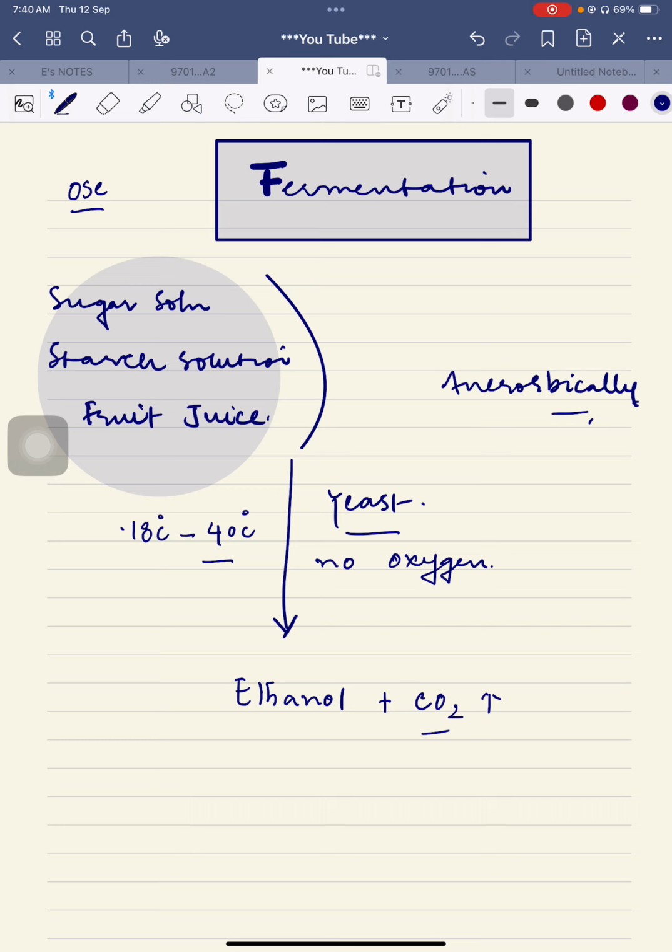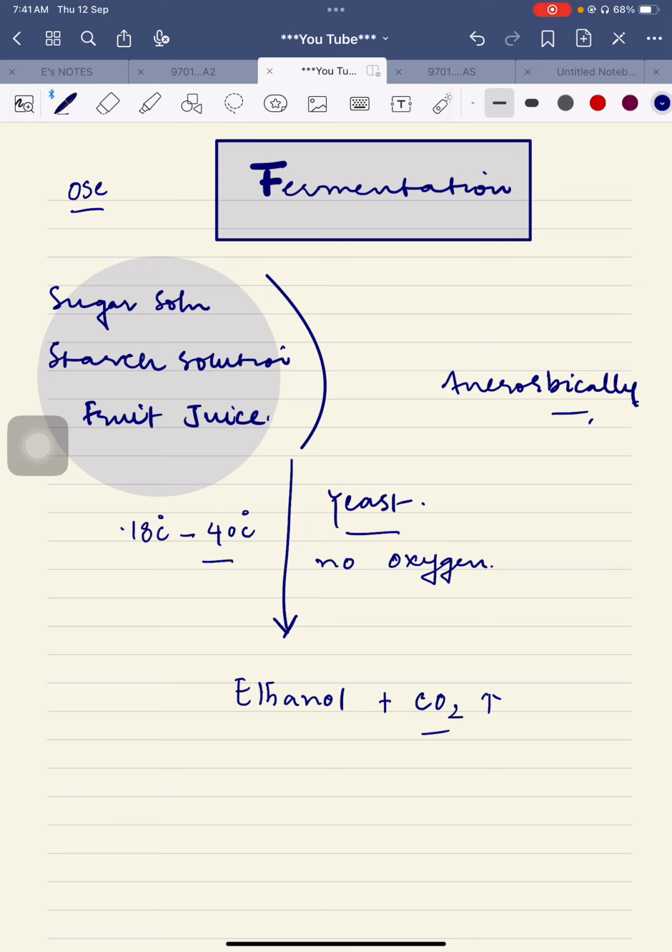One type of respiration is called aerobic respiration, whereas the other is called anaerobic respiration. In aerobic respiration, which we perform as well, we depend upon oxygen, and we cannot respire in an oxygen-free environment. If the oxygen level gets lower, for example when we move to a high altitude or mountainous area, we can see that it is sometimes difficult to breathe. So these are the reasons related to that.